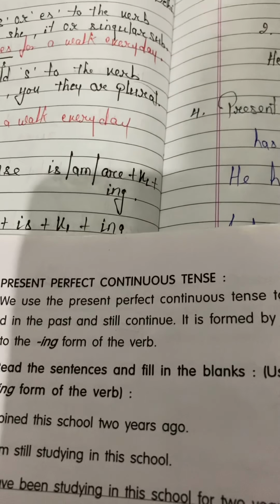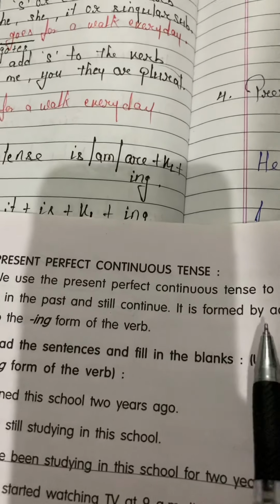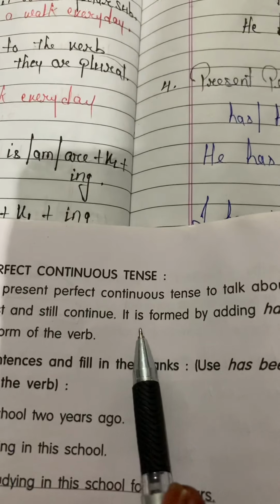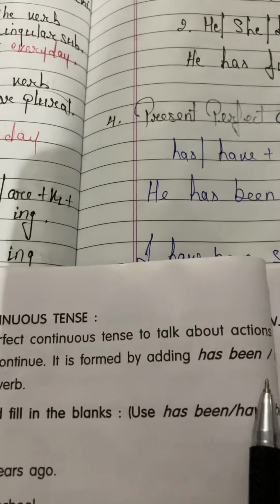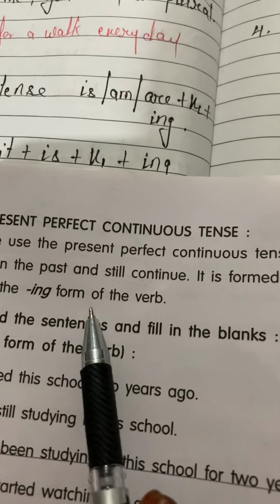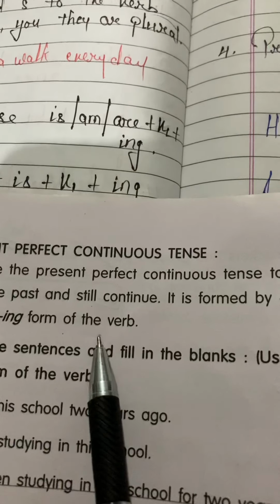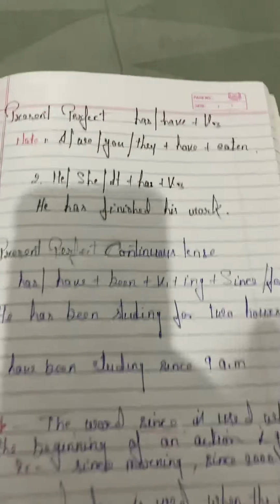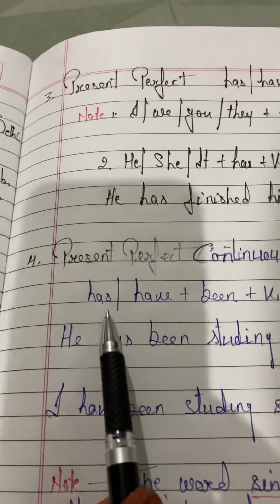And how can we form a sentence in present perfect continuous tense? It is formed by adding has been, have been to the ing form of the verb. Okay, students? So just have a look how we can write a sentence in present perfect continuous tense.